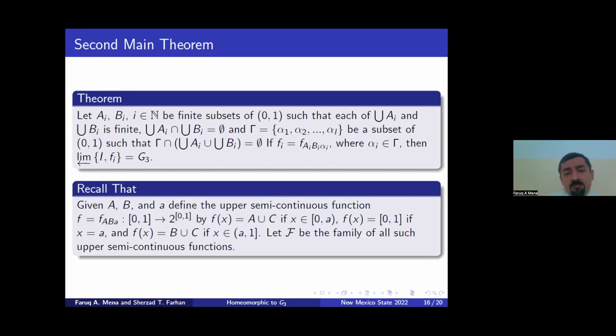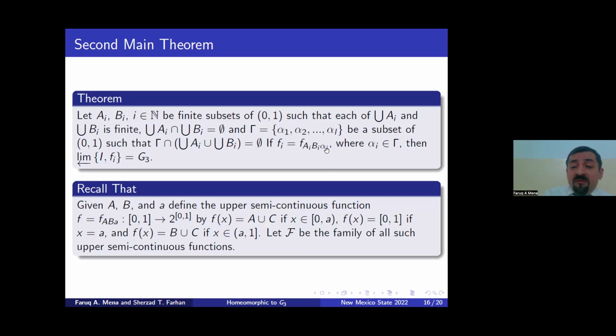The second main theorem is a kind of generalization of this, but in the proof we need to be a little bit more careful. So let A_i and B_i, i in the set of natural numbers, be finite subsets of [0, 1], such that the union of the A_i and the union of the B_i is a finite set, with an empty intersection. And let gamma be a set {alpha 1 up to alpha L}, a subset of [0, 1], such that the gamma intersection with the union of A_i and B_i is empty.